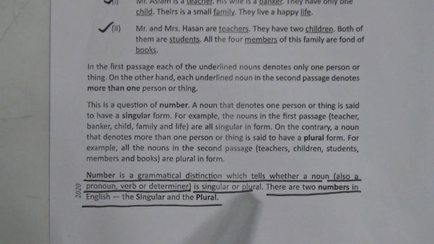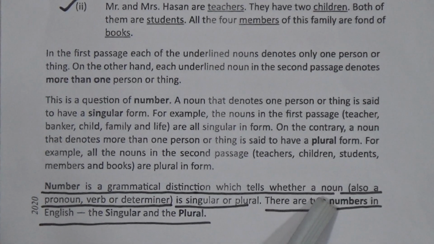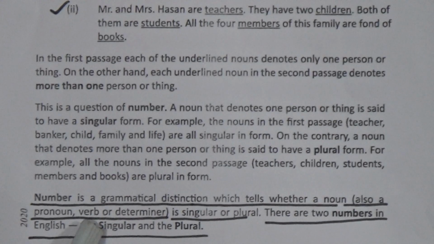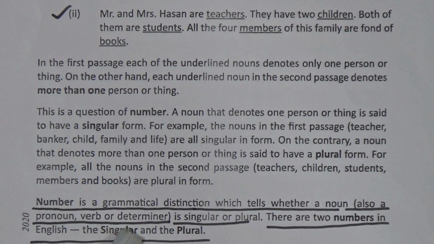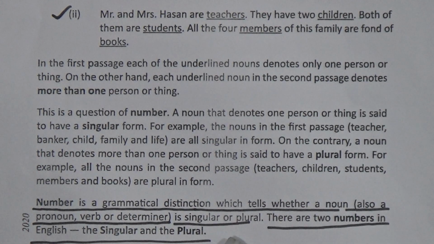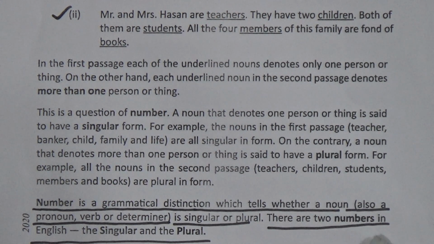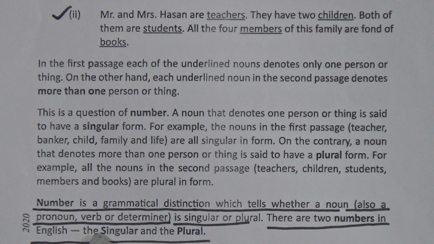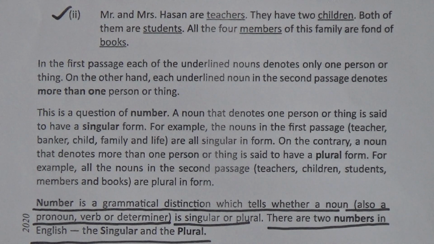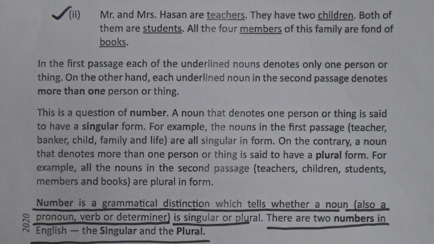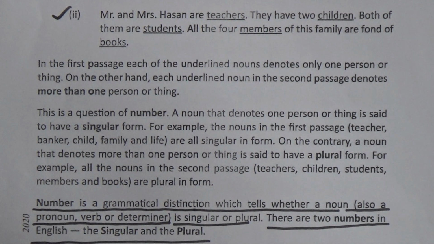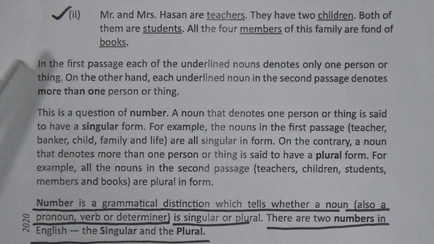Number is a grammatical distinction or segment which tells whether a noun, also a pronoun, verb or determiner, is singular or plural. There are two numbers in English. These are the singular and the plural. Dear students, we have got the definition and the types of number.